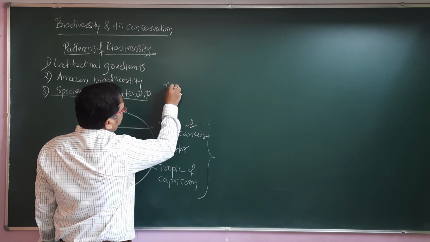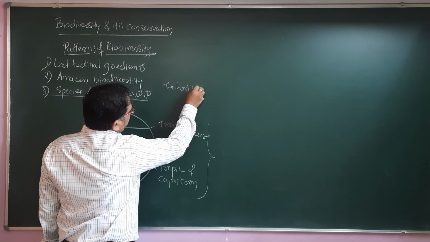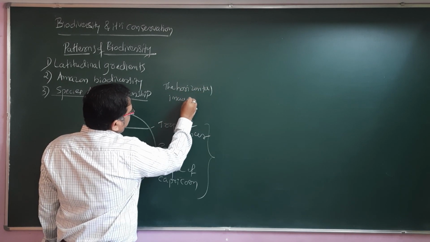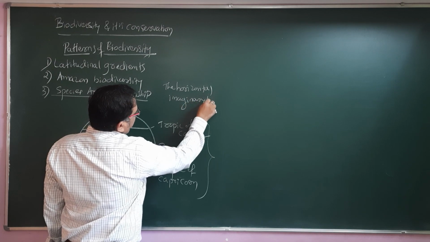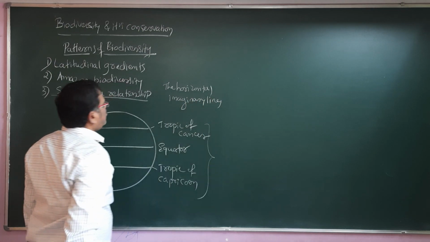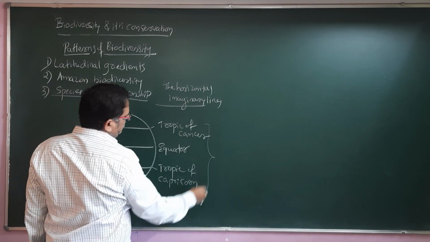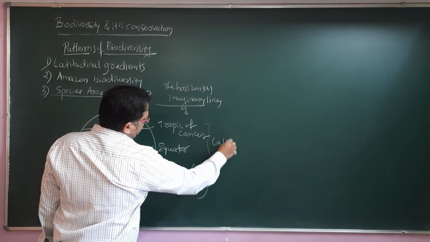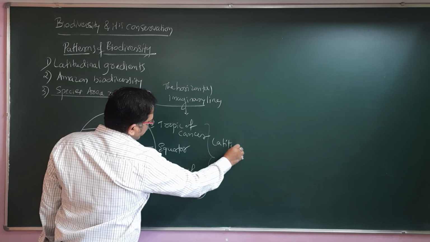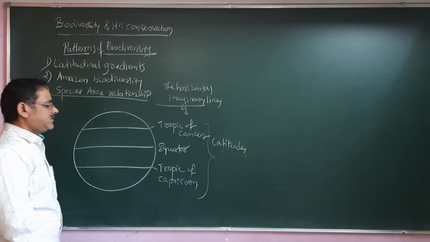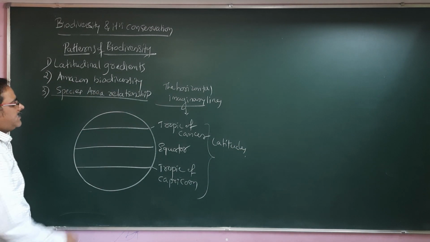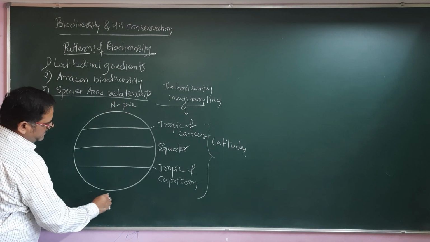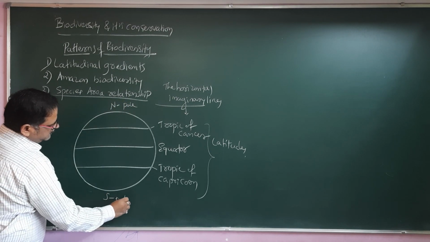So the horizontal imaginary lines are mainly latitudes. Here is the North Pole and here is the South Pole.